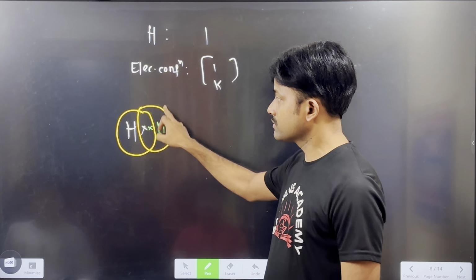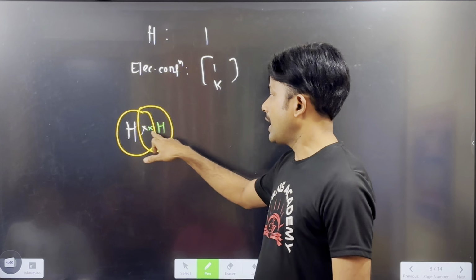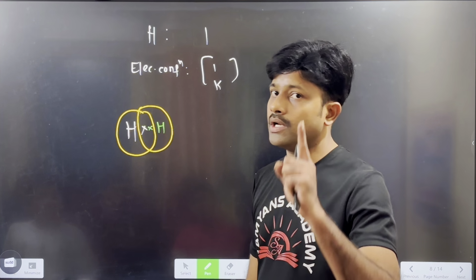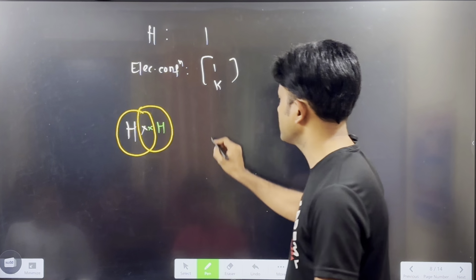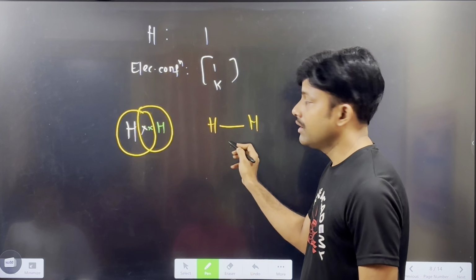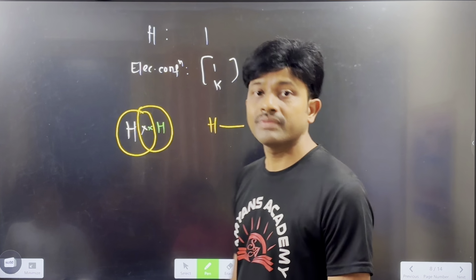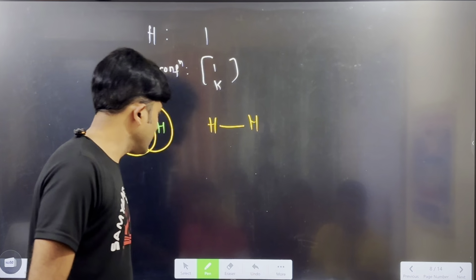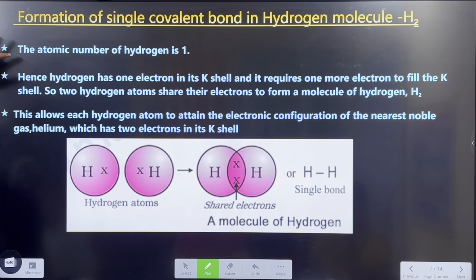The other hydrogen also has two electrons, and here these two atoms share only one pair of electrons. Because of this, they form only one bond between them. This is an example for the formation of a single covalent bond. So let us discuss here. The atomic number of hydrogen is 1.